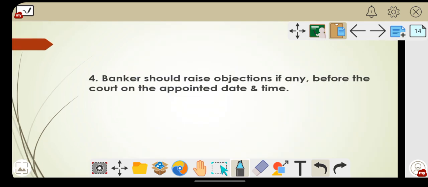Next one: the banker should raise objections, if any, before the court on the appointed date and time. In order nisi, a particular date and time will be given. Generally a format will be given to the banker under which he has to raise any objections. Maybe insufficient funds, or this particular judgment debtor does not belong to our bank, or is not a customer of our bank. So he has to raise any objections if there are.